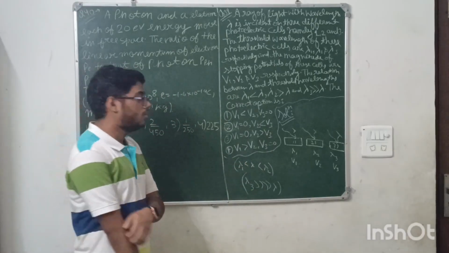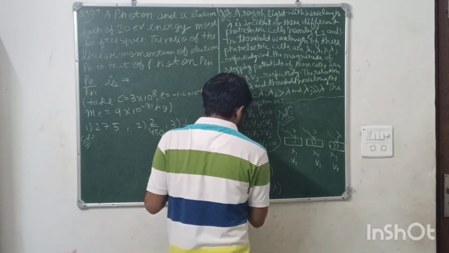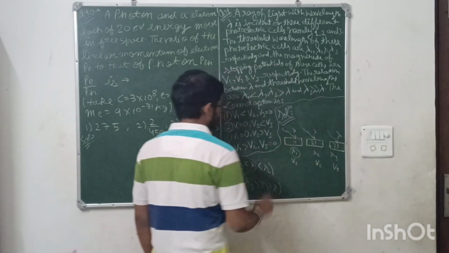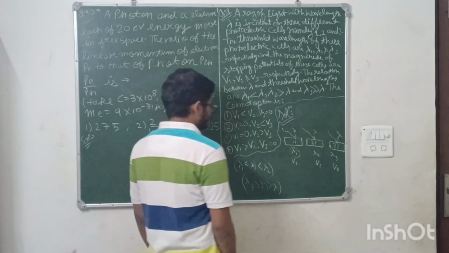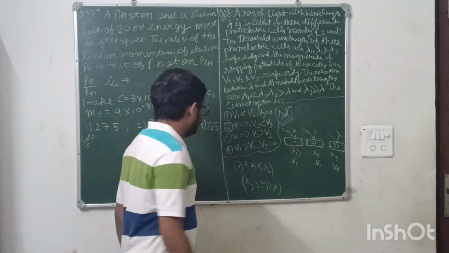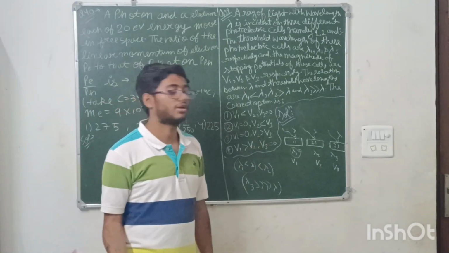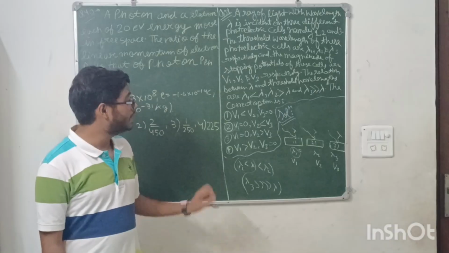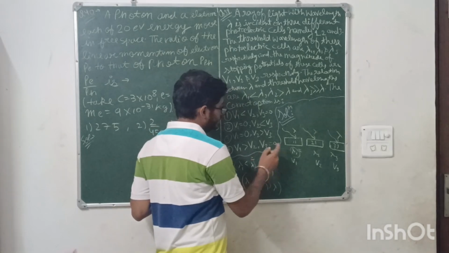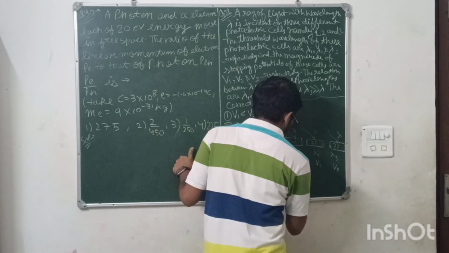Now you know that for the occurrence of the photoelectric effect, the threshold wavelength should be greater than the wavelength of light incident on the surface. Here, the incident light's lambda is greater than the threshold wavelength lambda 1, which means the photoelectric effect can't occur. So at the first cell no photoelectric effect will occur, so the stopping potential will be zero. Means V1 will be zero.